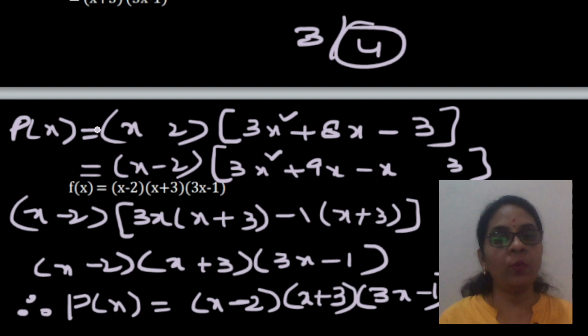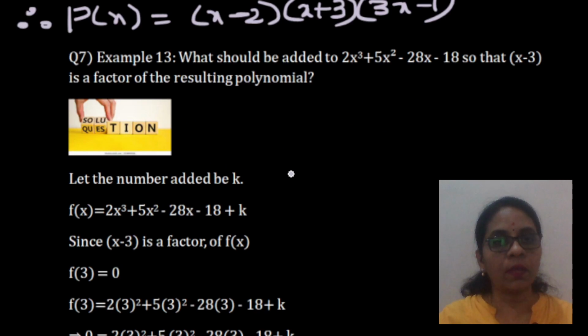Okay. Now moving on to the next sum. What is in store for us? What should be added to the given polynomial so that this is a factor? Now here I want to tell you all something. In one year, a question was given, what should be subtracted or added, whatever it is. When we went for evaluation, we were told to cut 1 mark if either an opening statement or a closing statement was not given by the student.